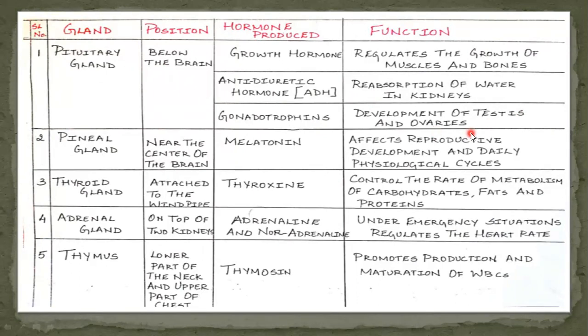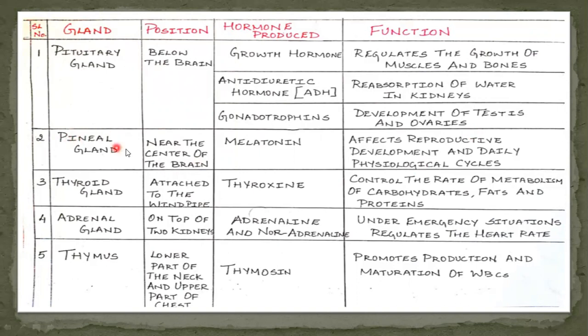This hormone is not very necessary for life, but it is very essential for reproduction, because this hormone acts on the gonads, that is testes and ovary, and helps to increase the production of the sex hormones and stimulate the production of either sperm or ova.